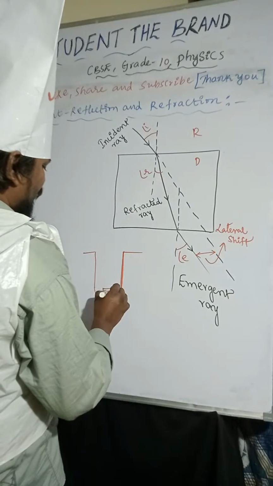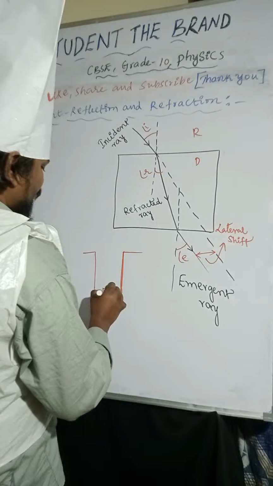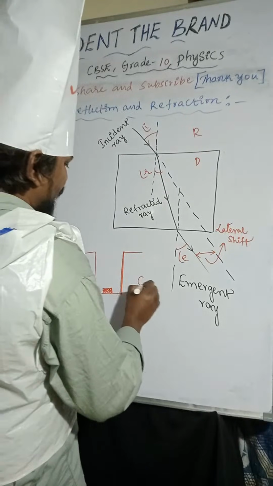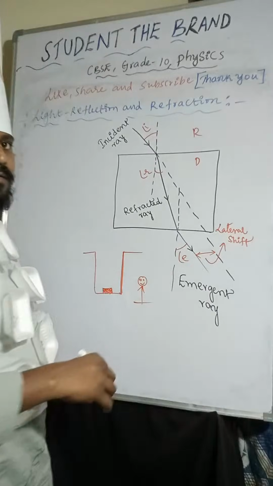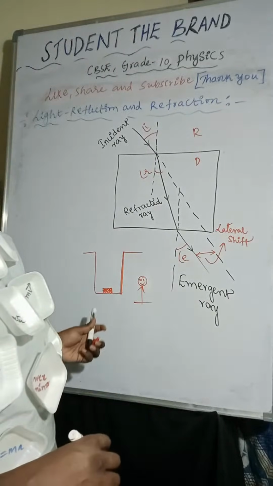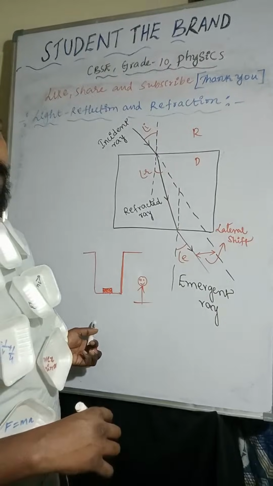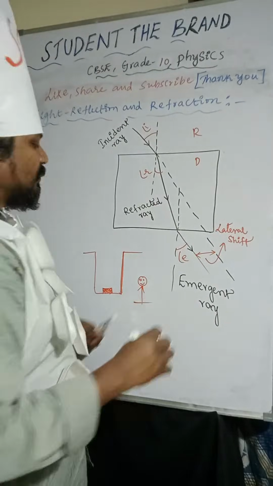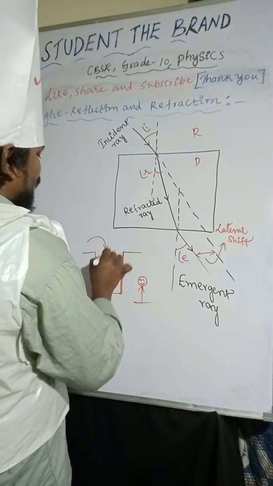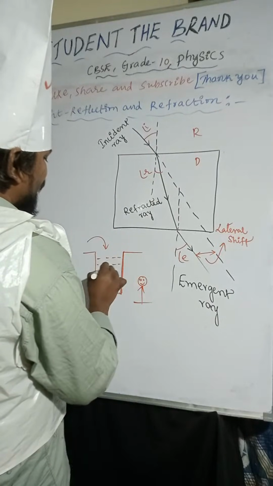So I place the coin at the bottom of the beaker. I am standing here, the person is standing here. So you can't see the coin from here. After pouring water, you can see it.